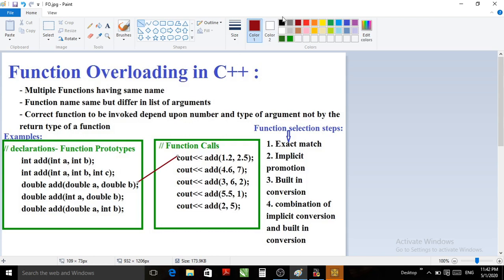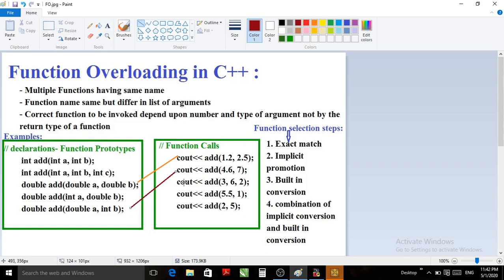And here for the fifth one, the perfect match is found. So the second call is matching with the fifth prototype, and at the time of execution this function definition will get executed.